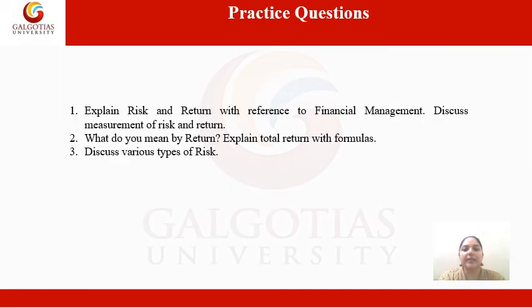Here I have given you some practice questions which will help you in self-evaluation. The first one is: explain risk and return with reference to financial management, and you also have to discuss measurement of risk and return. The second question is: what do you mean by return, and explain total return with formulas. The third question is: discuss various types of risk. I hope you will be able to answer these questions.